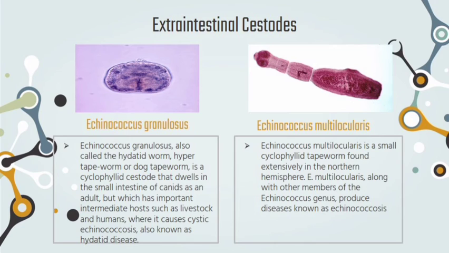Echinococcus multilocularis is a small cyclophyllid tapeworm found extensively in the northern hemisphere. Along with other members of the Echinococcus genus, it produces diseases known as echinococcosis. The usual definitive host is the fox, with dogs and cats acting as the sources of human infection in endemic areas.